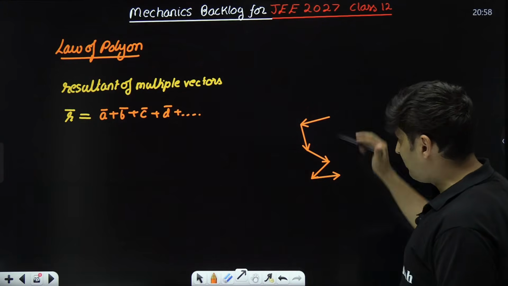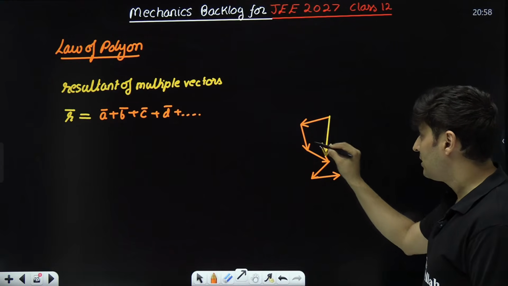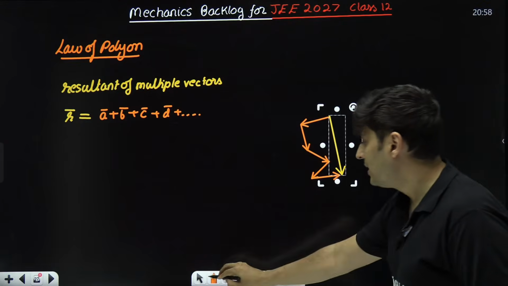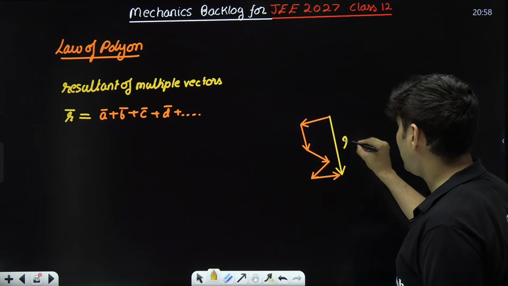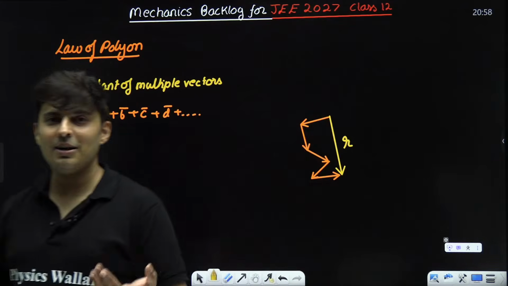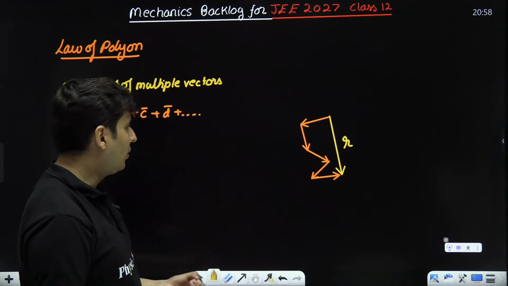Then start from the starting point, which is the first tail, and go to the last head. See, this is head, this is also head, this is also head, the last head. That's it. That will be your resultant vector. You have basically completed a polygon. That is what this law of vector addition in polygon says.